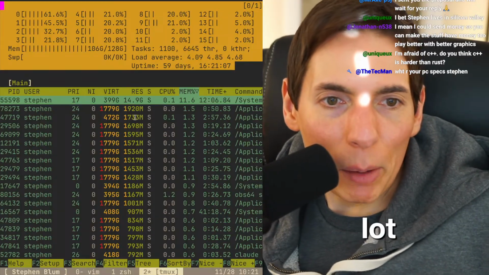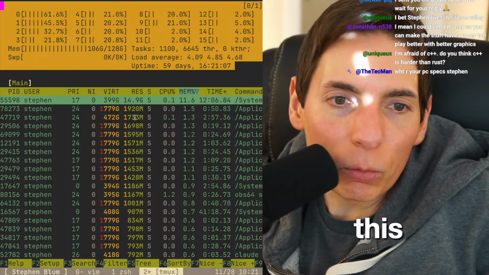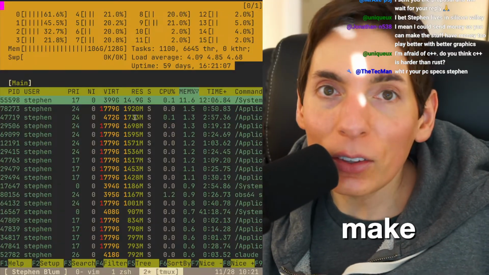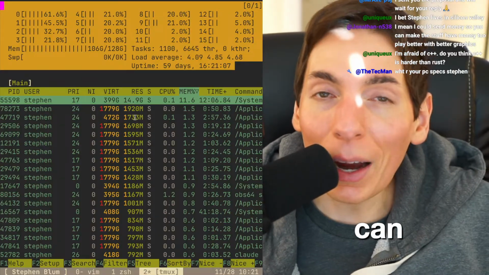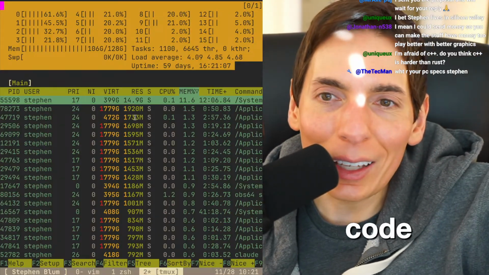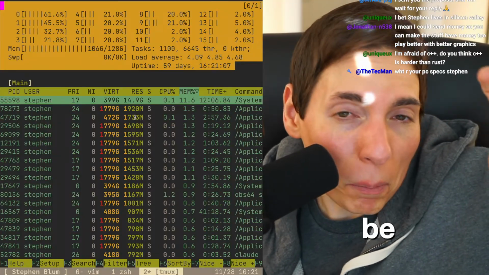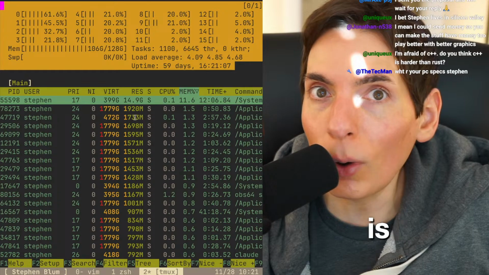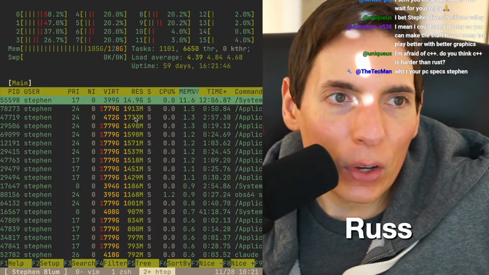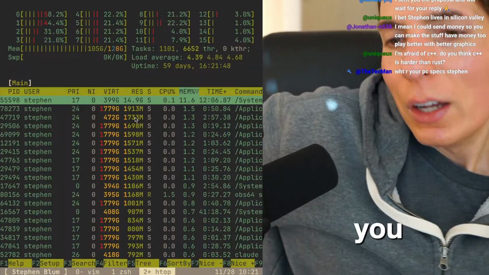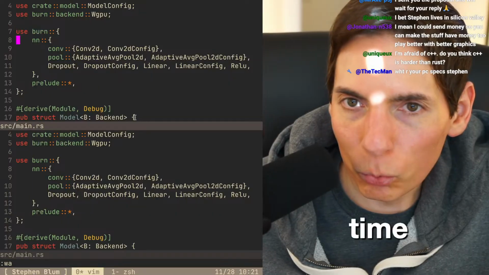That's a lot. I'm afraid of C++. Kyle, me too, right? Do you think C++ is harder than Rust? Yes, it is, because you can make a lot more mistakes. Although, I guess from that perspective, if you can compile some code that could cause problems and it will work, it might be easier perceptively because Rust is very strict. Rust is phenomenally strict. It's going to give you a really hard time when you're programming.